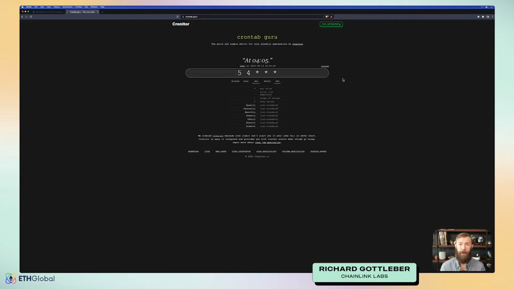This website will let you pick random cron tab values, and it puts them in what is essentially plain English at the top. Cron tab is broken down into 5 different sections: the minute, the hour, the day, the month, and then the day of the week. The first day being the date of the month. This is a great resource if you'd like to look into it more, but just something I've found helpful when it comes to ensuring that a cron tab I create is doing what I think it's doing. But let's head back to the documentation.